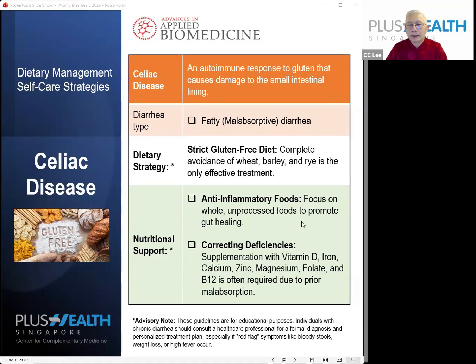To correct the deficiency from malabsorption, you have to supplement with the oil-soluble vitamin, vitamin D. And then you also have to supplement with iron, calcium, zinc, magnesium, folate, and B12. So a multivitamin is very often also recommended.